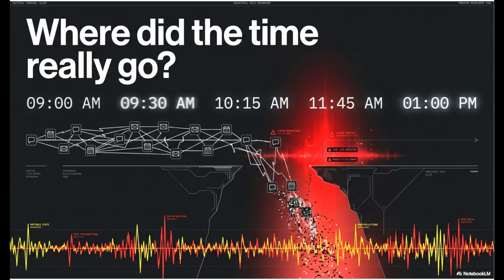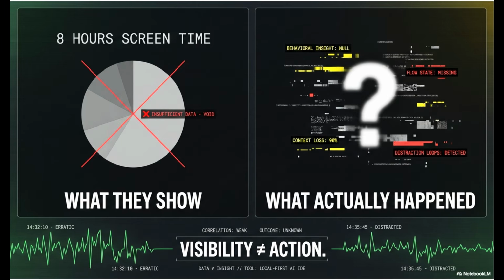Where did the time really go? Students face this exact problem on their assignments and projects. They have zero visibility into how their time actually disappears. Tools like digital well-being give you surface-level numbers that tell you nothing actionable. And screen time isn't the problem. Understanding the quality of that time is.